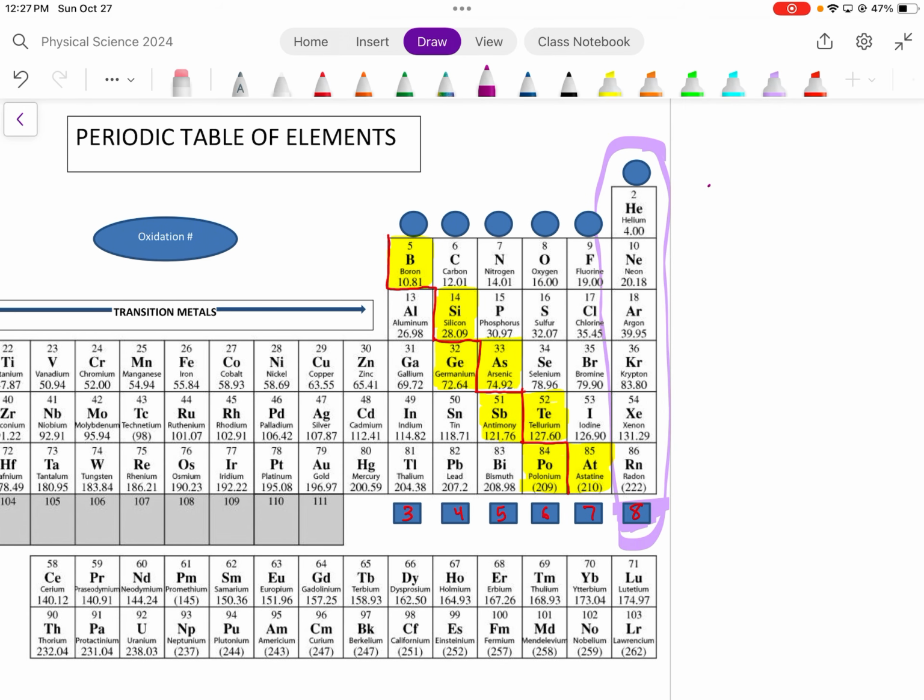Now we do have an exception here. Helium only has 1 energy level. And if you remember energy levels, the first energy level, 2 electrons maximum. And so helium has that first energy level. It already has 2 electrons. So helium is full at 2, but what that means is its outer energy level is full. Helium doesn't want to react with anything. It's already full.